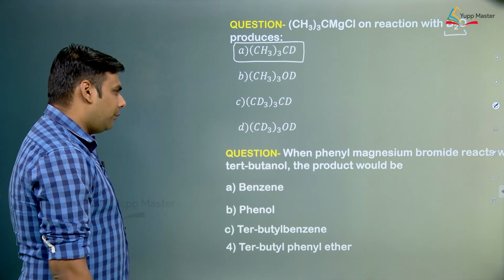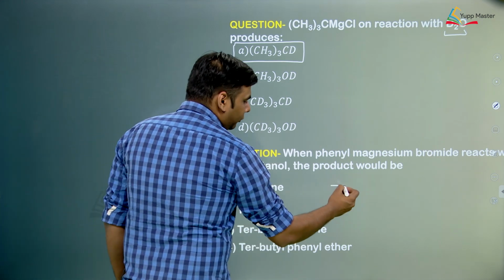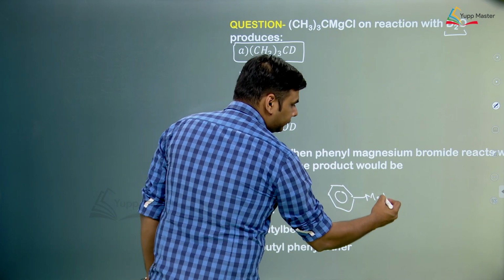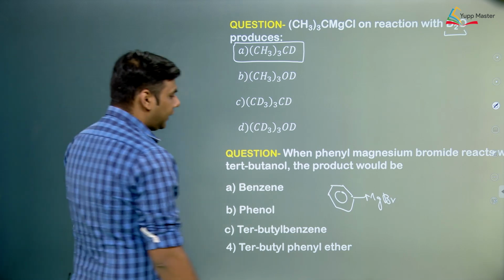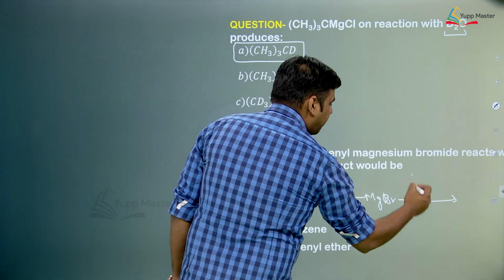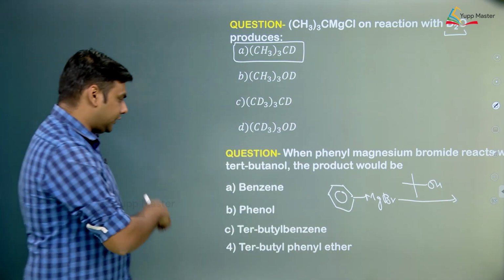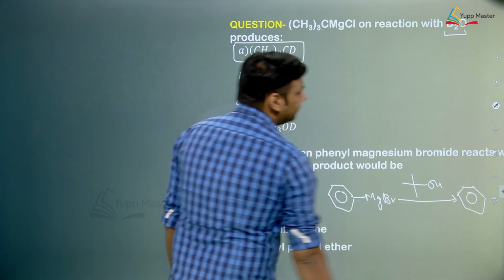When phenyl magnesium bromide reacts with tertiary butanol, phenyl magnesium bromide will be this benzene ring with MgBr. We know that the hydrogen is attached to an electronegative atom. So, this gets released as H plus and it forms a benzene ring.